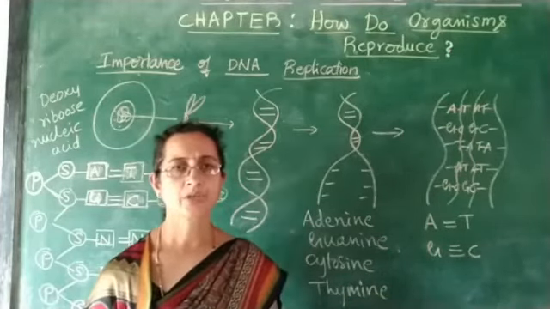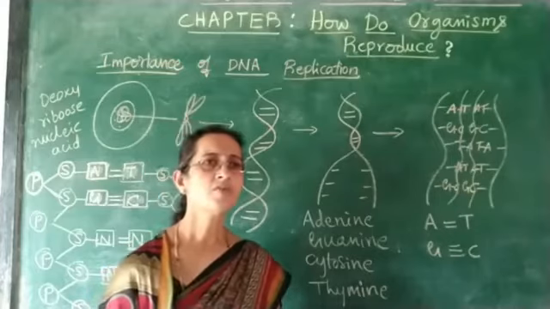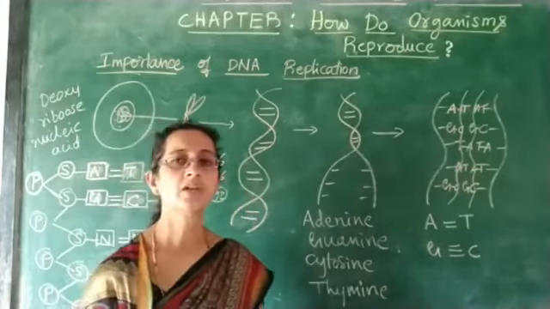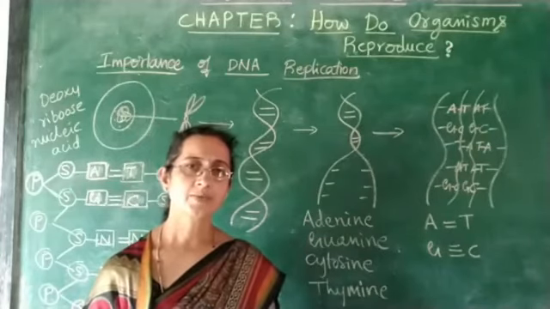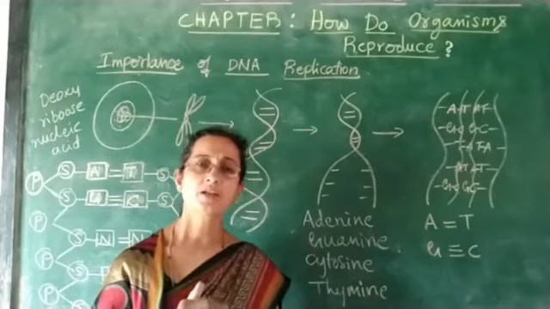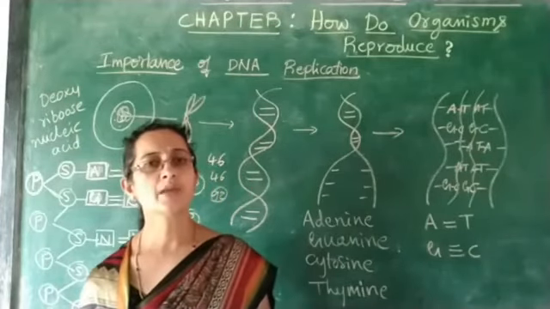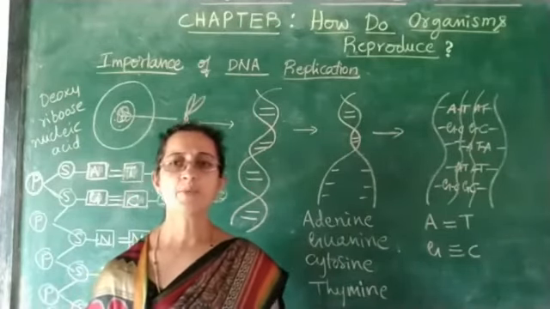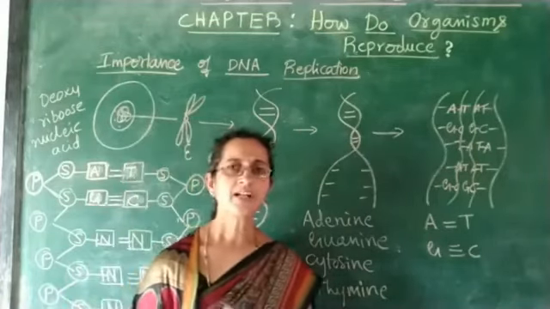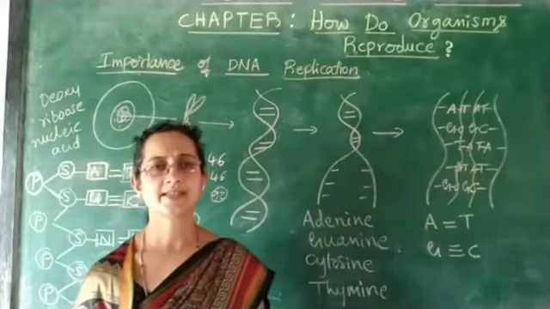So why is there a need for changes in the characters of living organisms? Fish evolved to become amphibians, and amphibians evolved to become reptiles. What is the need of all these changes?